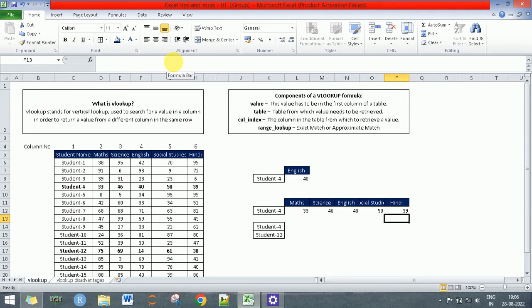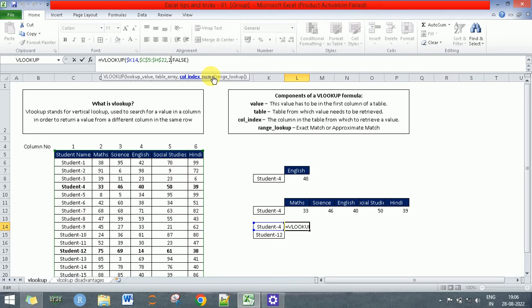Now, some of you may ask that you don't want to type the column numbers for each of these formulas when trying to extract the marks for these students. Is there a way around? Yes, definitely. Let's try to look at that. So, how do we get the column numbers automatically? For that, we use a MATCH function. What is the MATCH function? It specifies the lookup value, similar to the VLOOKUP. So what is it that we want to look up? We want to look up maths.